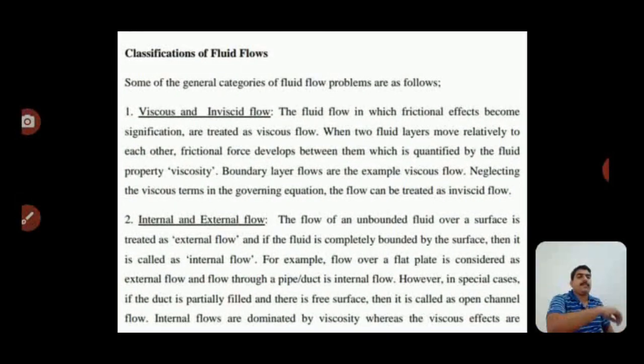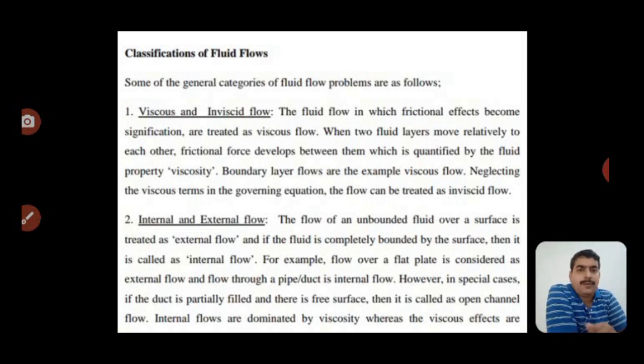That is the classification of fluid. We understand viscous and inviscid fluid flow. Viscous flow is where viscosity exists, and non-viscous flow, inviscid flow, is where there is no viscosity, no resistance, or resistance is neglected.